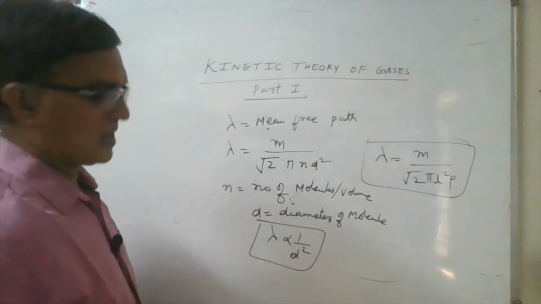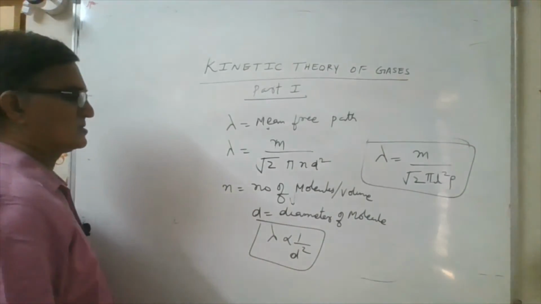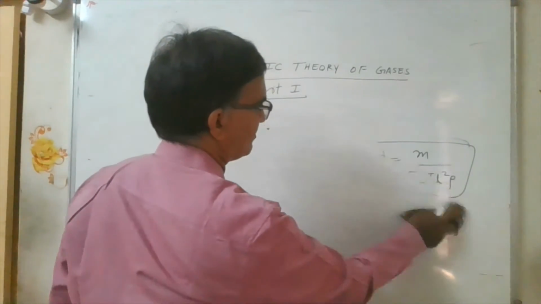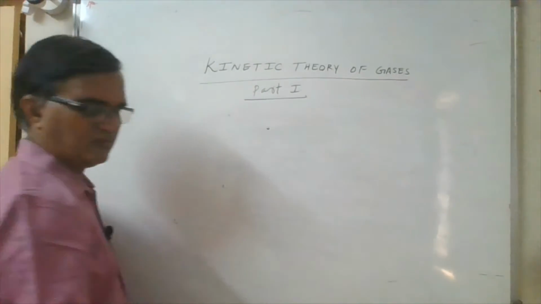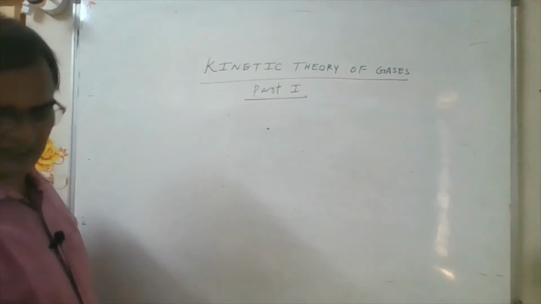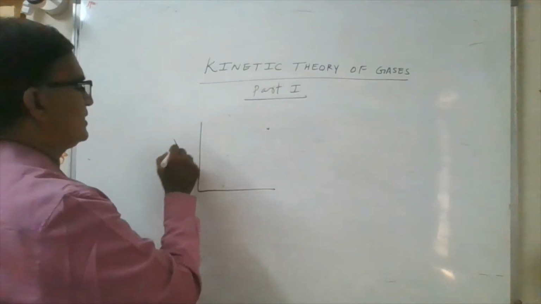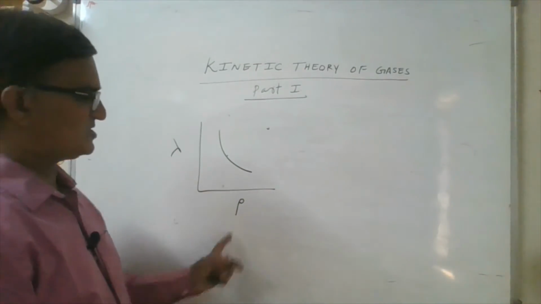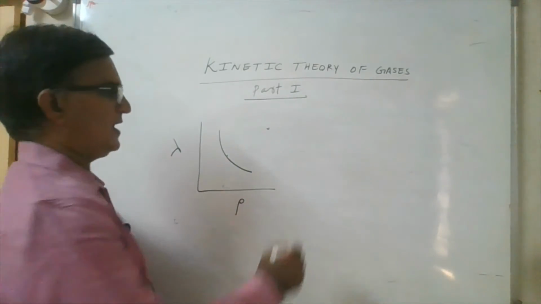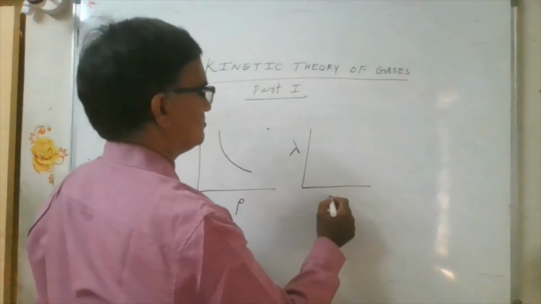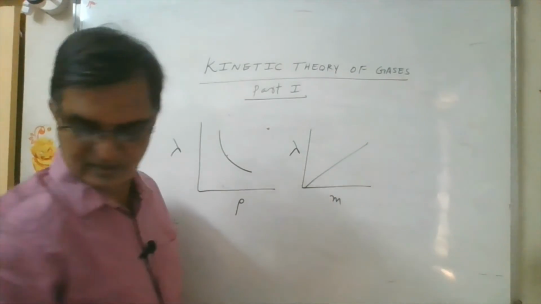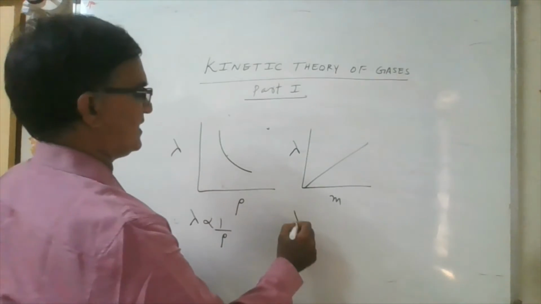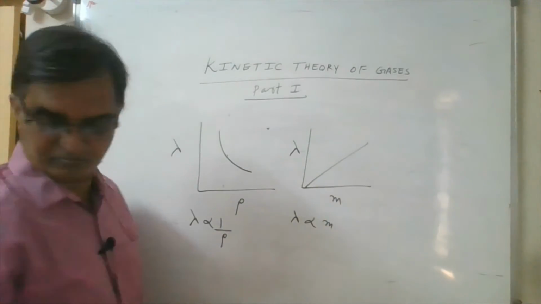Now for this lambda, you have certain graphs: lambda and pressure, lambda and the mass of the molecule m. So the lambda and rho relation, you have a graph like this. Mean free path versus density, and mean free path versus mass of the molecule. Here it is inversely proportional, and this is directly proportional to m.